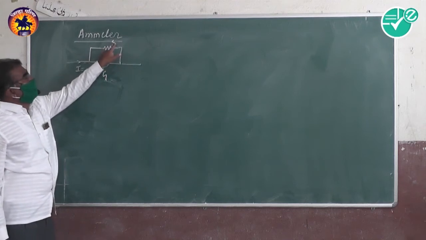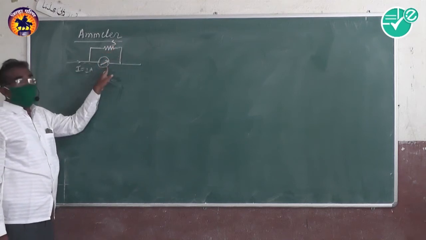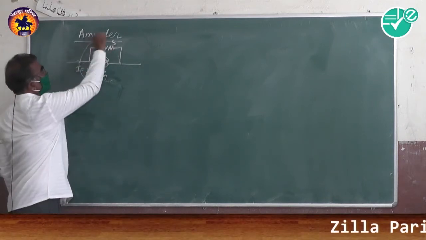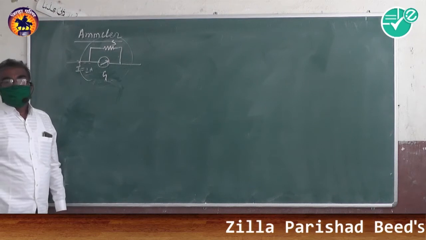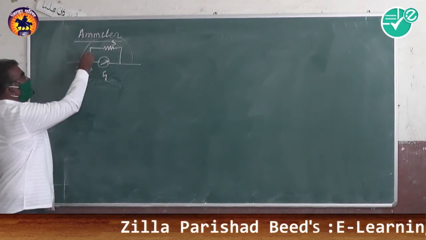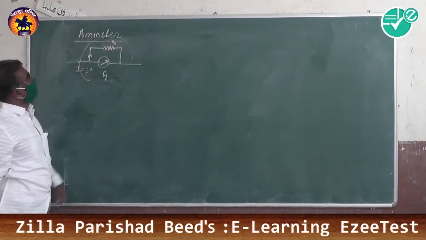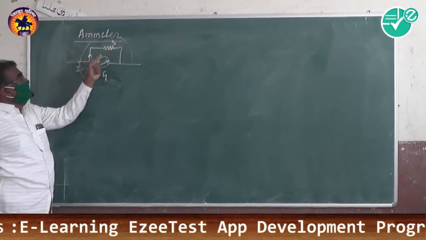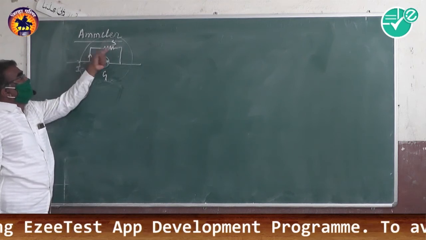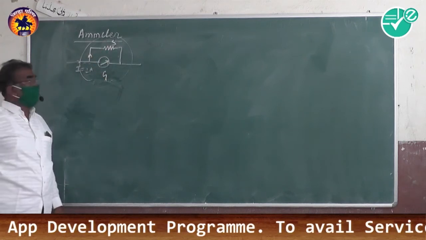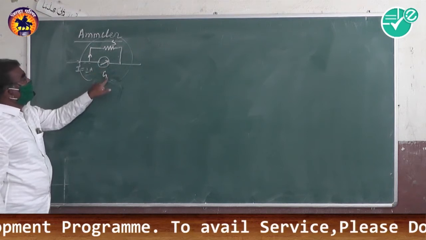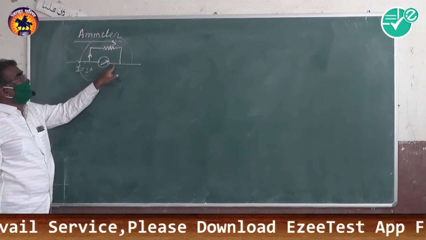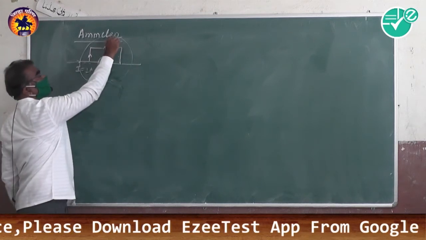When a small resistance is connected in parallel, the total resistance of the device decreases, and we can measure the maximum current. Therefore, the ammeter is a low resistance device. Ammeter is the parallel combination of a galvanometer and a small resistance connected in parallel with the galvanometer. That small resistance is called the shunt resistance.